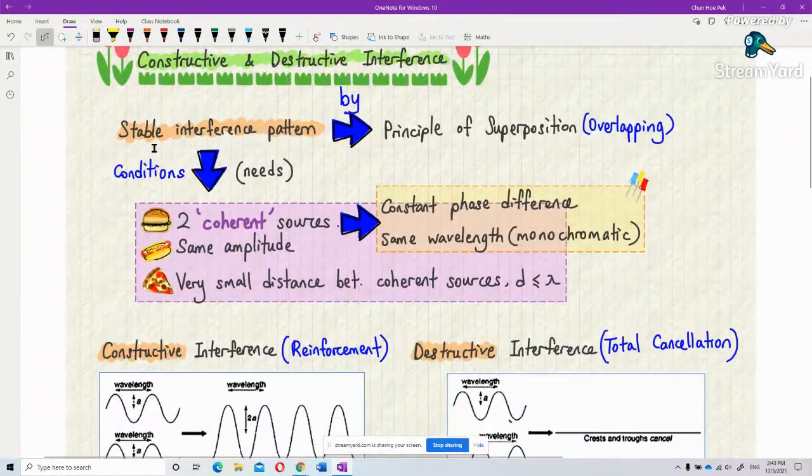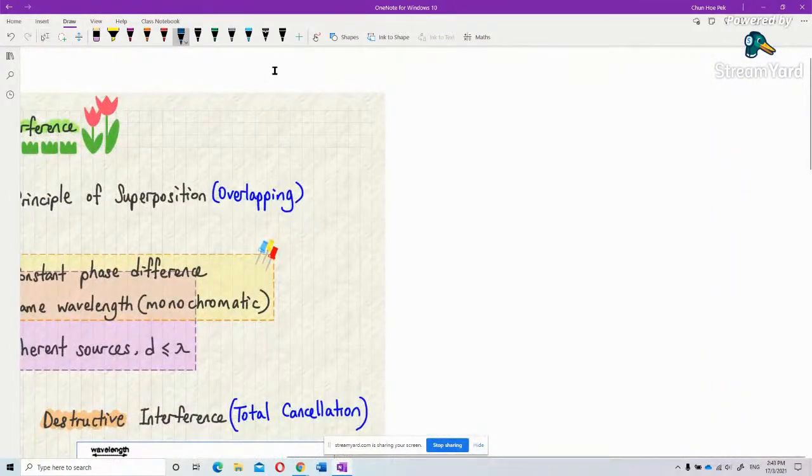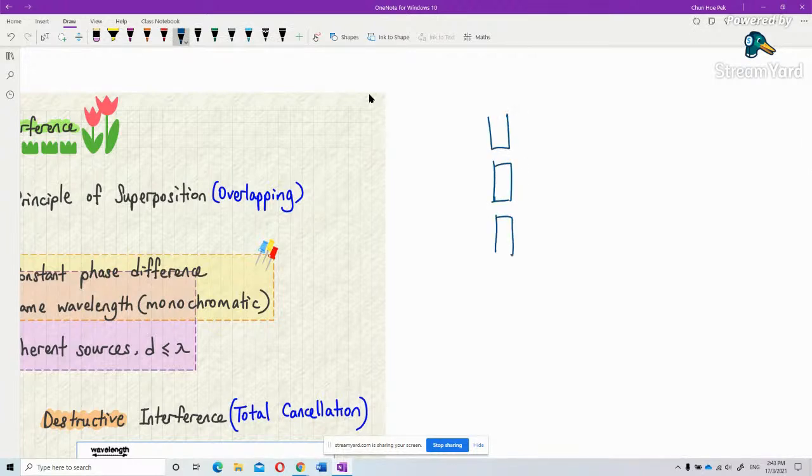First of all, the stable interference pattern. What is meant by interference pattern? Actually, this happens for waves. Imagine you have two slits. When you shine a wave on it, when you have a wave coming, it will not just form two dots over here.